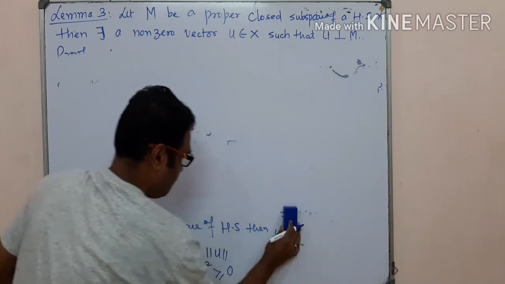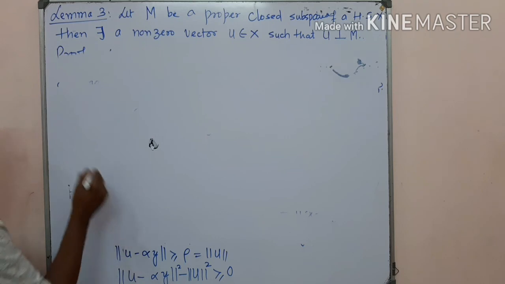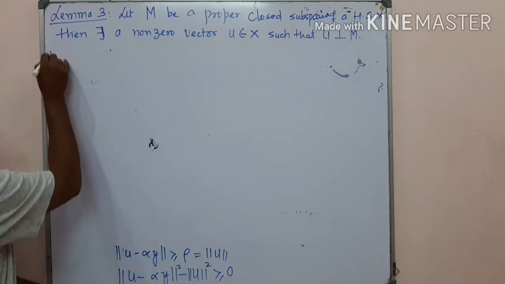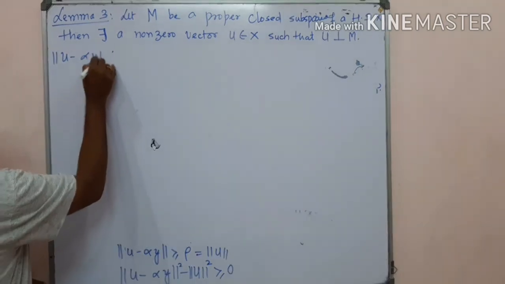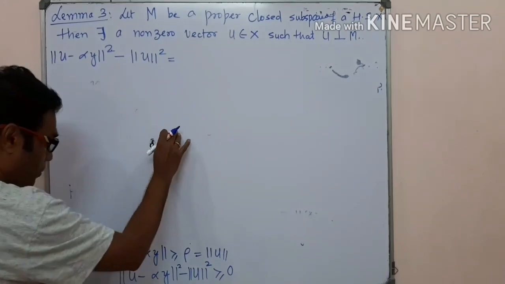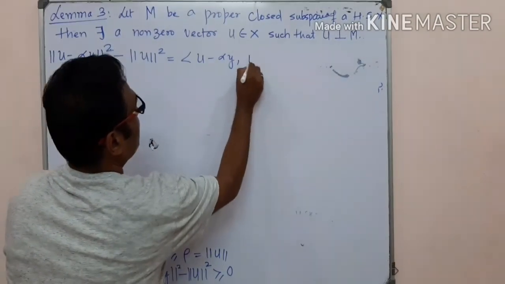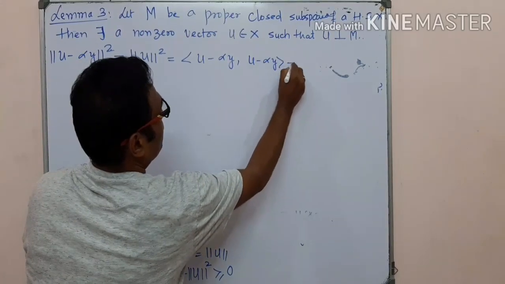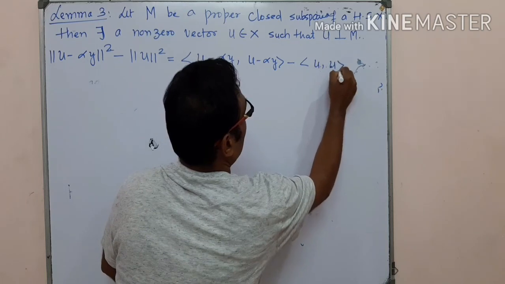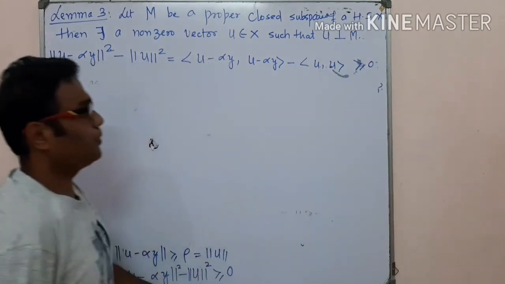In this way, you can take the norm of u minus alpha y whole square minus the norm of u square, which is equal to the inner product of u minus alpha y with itself minus the inner product of u comma u, and this quantity should be greater than 0.